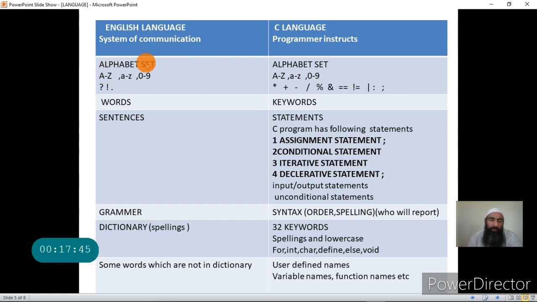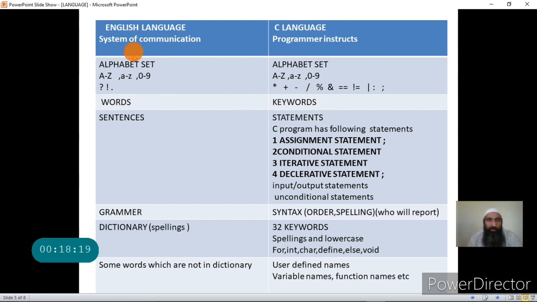Now, since alphabets in the English language are combined to form words, in the same way in C language we combine the alphabets to form words called keywords. I'll be explaining keywords again after some time.